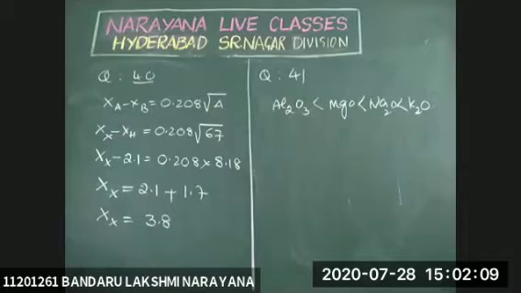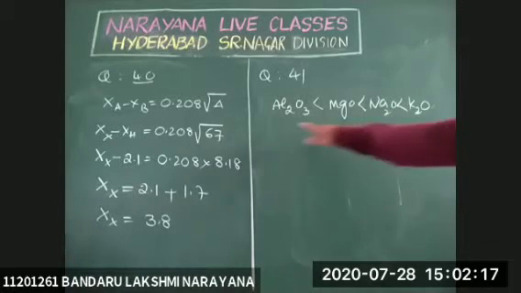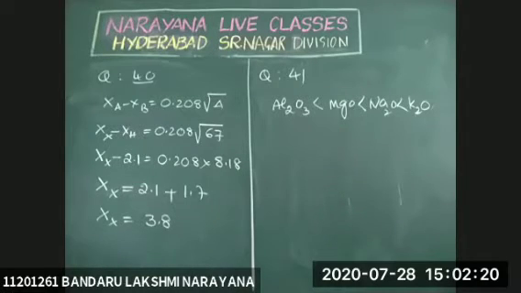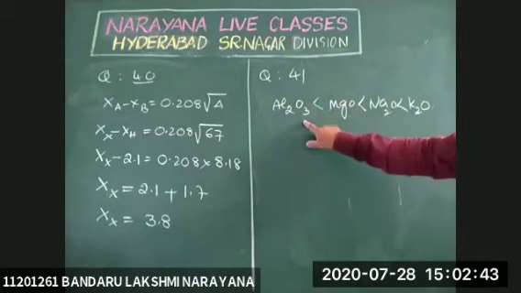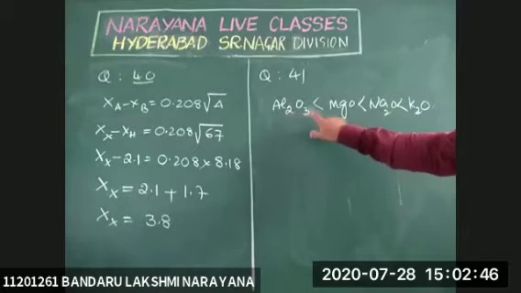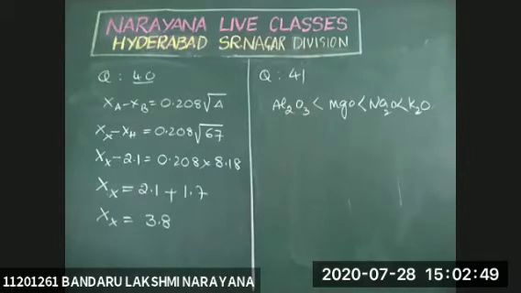This is the increasing order of basic nature of oxides. Al2O3 is called an amphoteric oxide. MgO is a weak basic oxide. Na2O is strong, but compared to K2O it is weak, because in the alkali metals group from top to bottom, the basic nature of oxides increases. Therefore, K2O is more basic than Na2O, Na2O is more than MgO, and MgO is more than Al2O3 because Al2O3 is an amphoteric oxide.